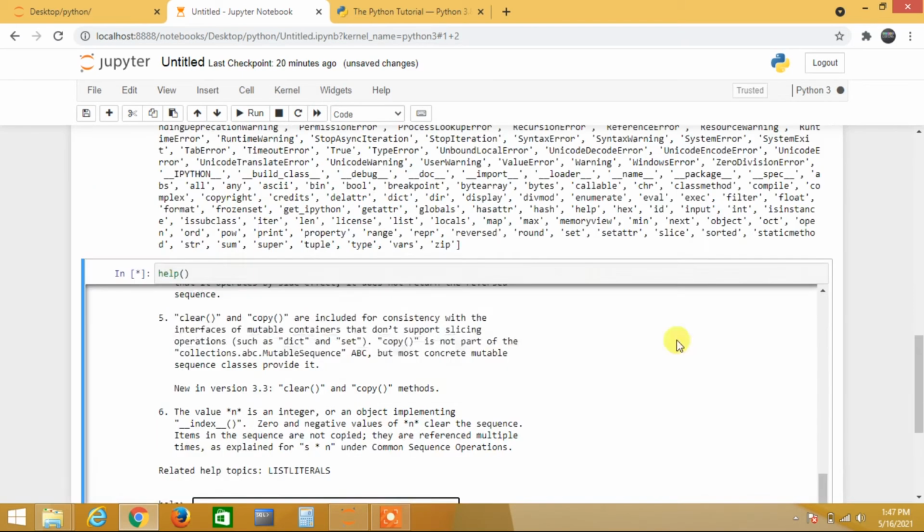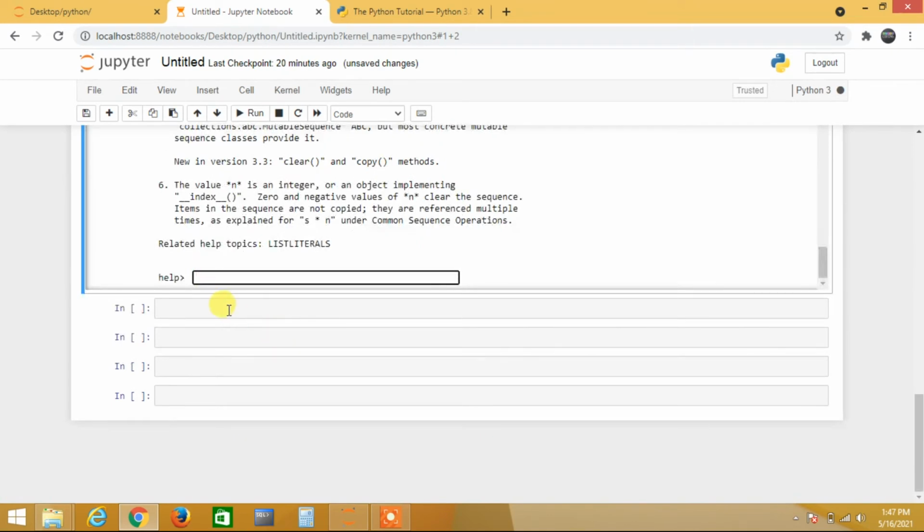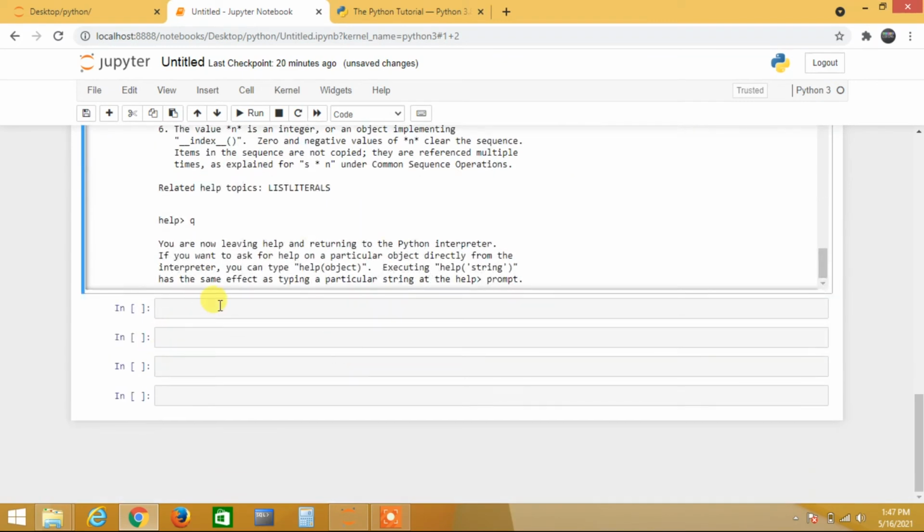I want to come out from help. It is still running the help. I just want to come out from there. You just need to click Q, then enter. See, now it is stopped here. See here, right? This is the help button.